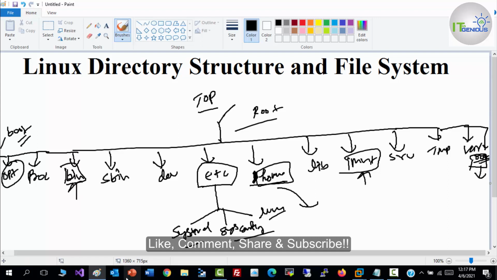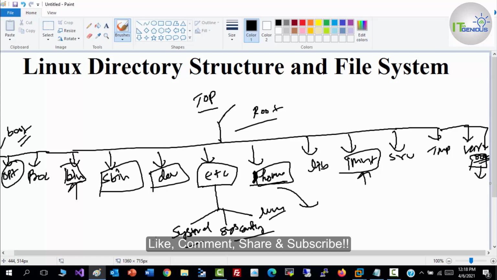We have slash sbin. In slash sbin, you will get a few commands which are required for system boot, and you need privileges, like root user privilege, to run these commands. Then we have slash dev. In slash dev, you will get device information, so your device information will be stored in slash dev.